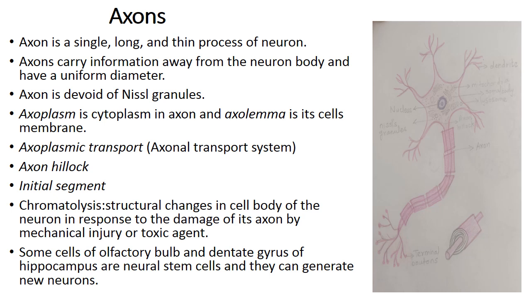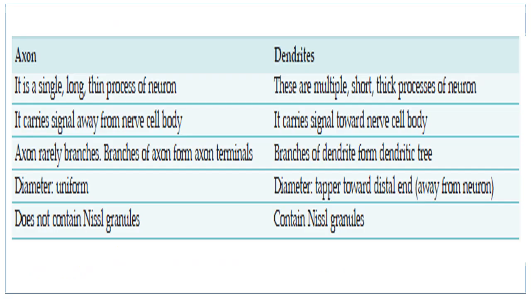There are some cells of the olfactory bulb and dentate gyrus of the hippocampus. They have neural stem cells and they can generate new neurons. So this is the exception. We say that the neurons of the central nervous system do not regenerate. The exception is the olfactory bulb and dentate gyrus of the hippocampus. As they have neural stem cells in them, they can regenerate into new neurons.